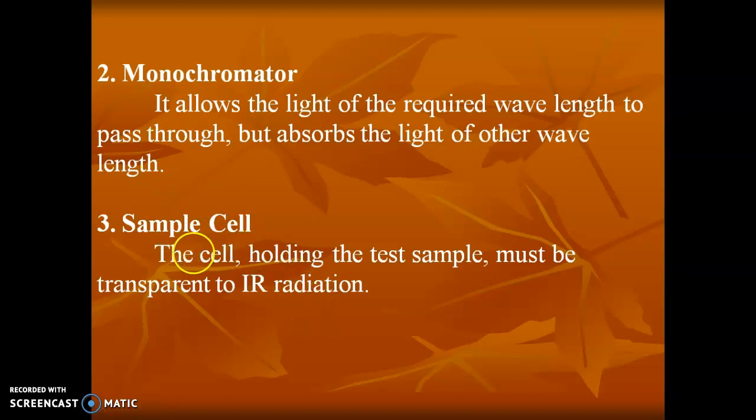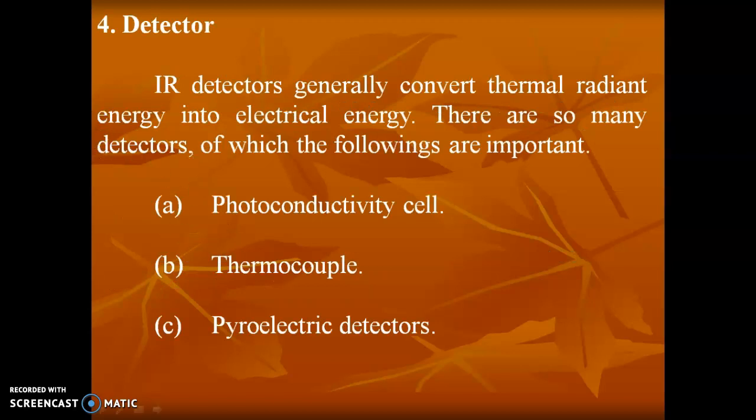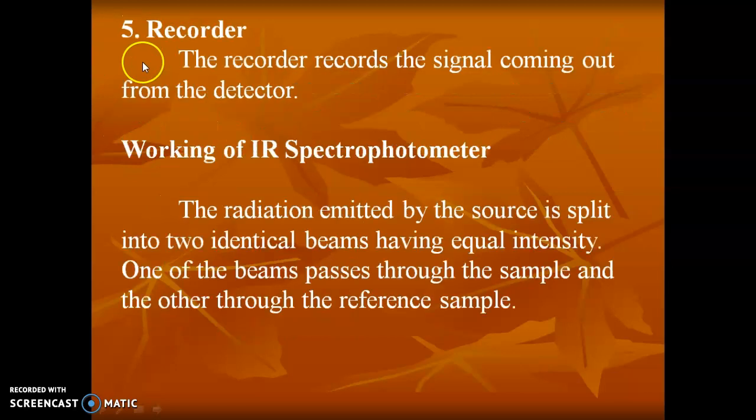The cell holding the test sample must be transparent to IR radiation. Next is the detector. An IR detector generally converts thermal radiant energy into electrical energy. There are many detectors used in this instrument. Photoconductivity cell, thermocouple, and pyroelectric detectors are used as detectors in IR spectroscopy. The next is the recorder. It records the signals coming out from the detector. Next we will see the working of the IR spectrometer.